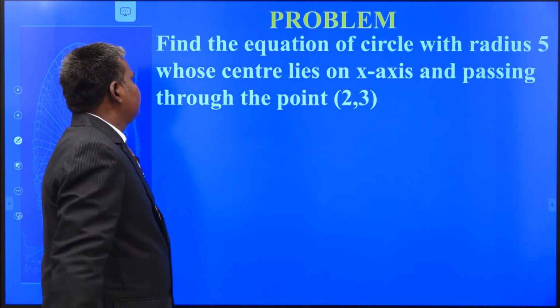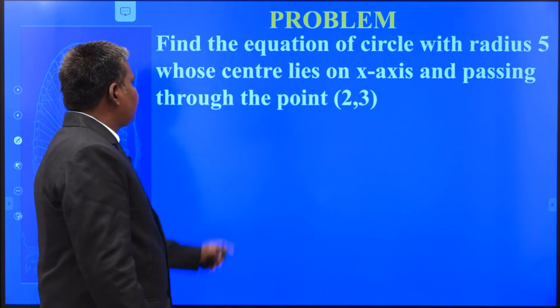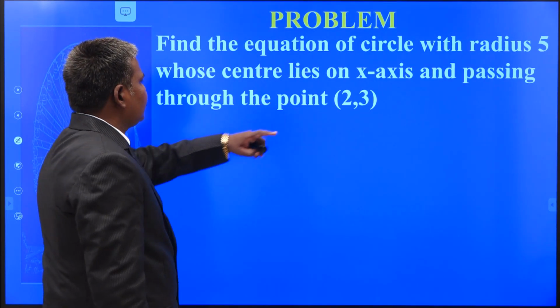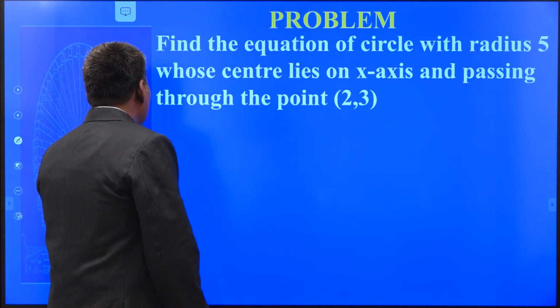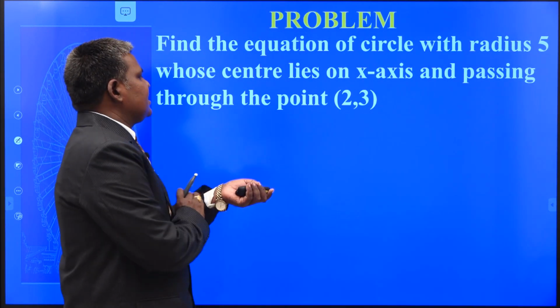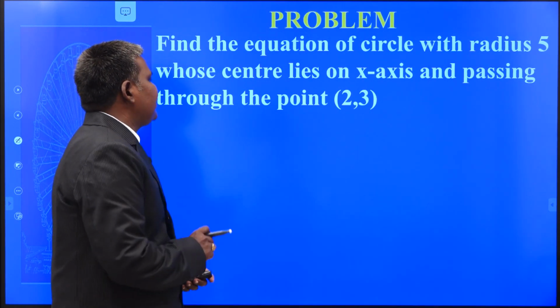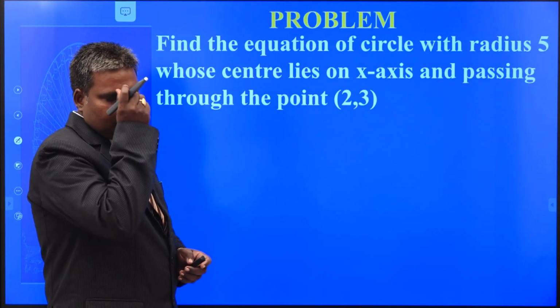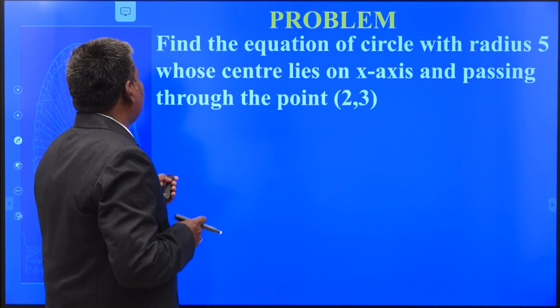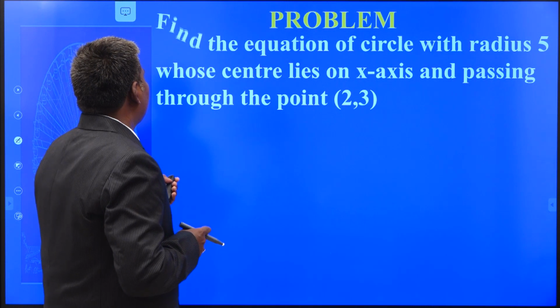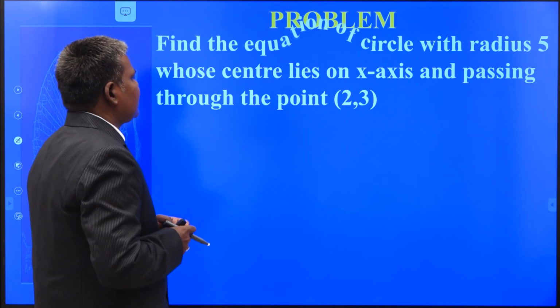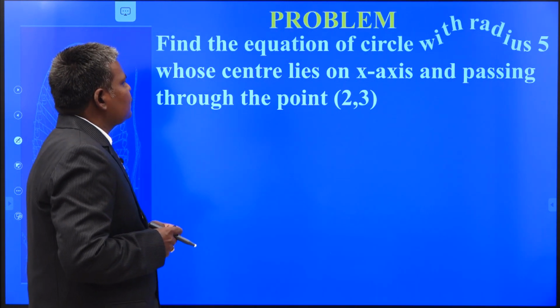This is the problem. See here: find the equation of a circle of radius 5 units whose center lies on the x-axis and passing through the point 2, 3. Read the question once again. Find the equation of a circle with radius 5 units.